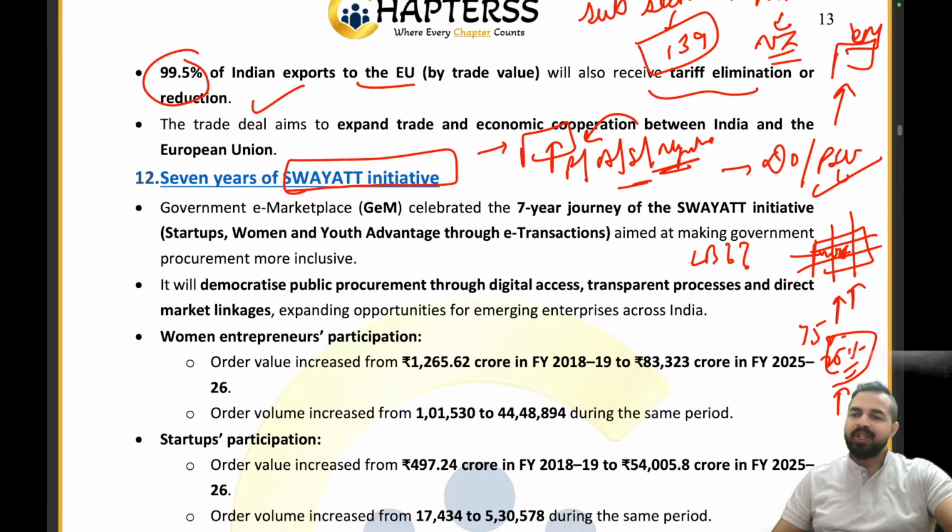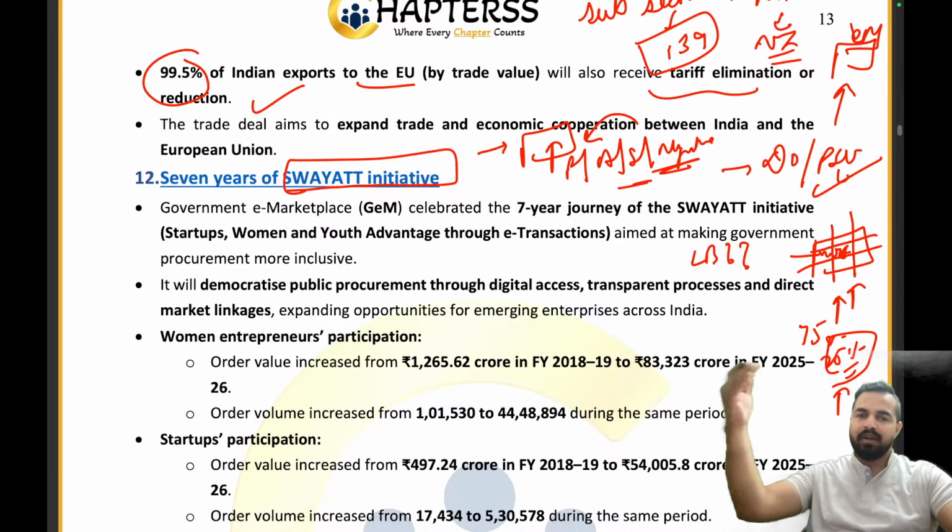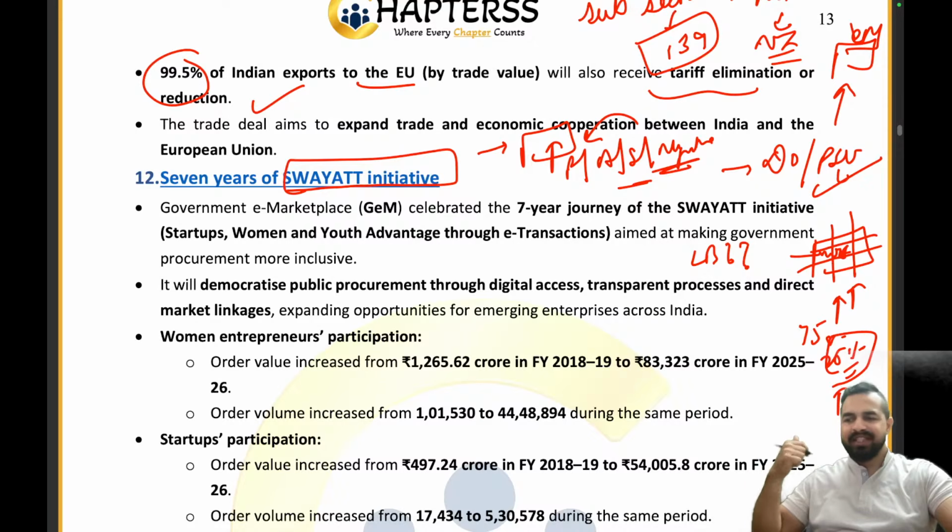So the Swayat initiative is that VIP entry which is being given to these women, youth advantage or the startups, and they can enroll themselves on the government e-marketplace from where the government offices can directly procure from them. Understanding the example? Swayat initiative, my dear friends. We have already discussed this in one of the sessions of April 2026, right? But again, I have explained it to all of you in a very beautiful manner.